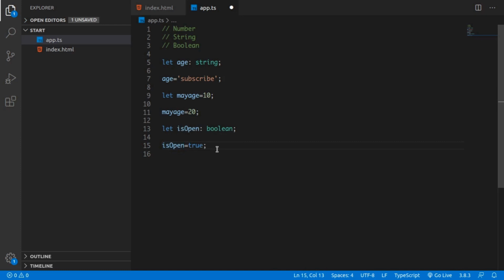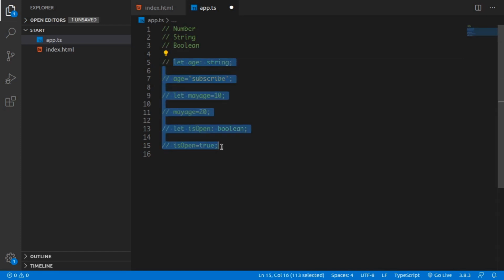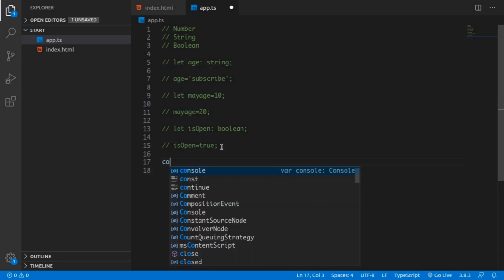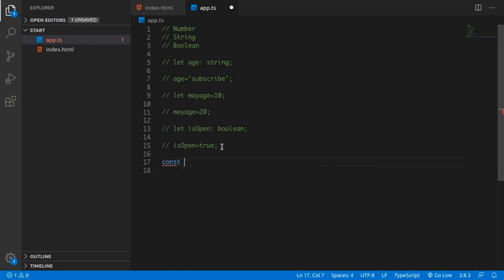So you may think, how can it help us? How can TypeScript help us over JavaScript? Let's see an example by creating a function. Let's comment this whole thing out. Now we create a basic function. The function name is add. It just adds the incoming values.